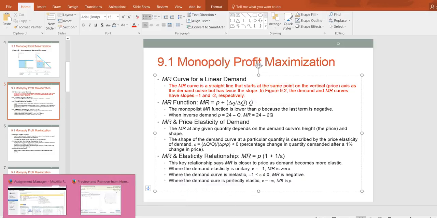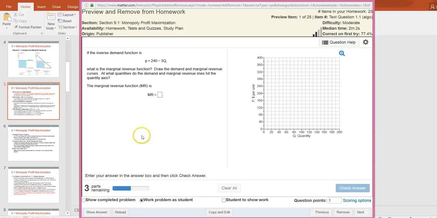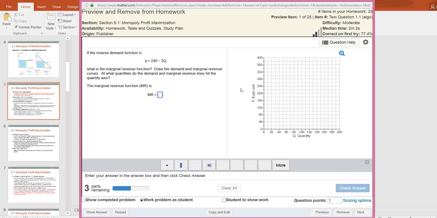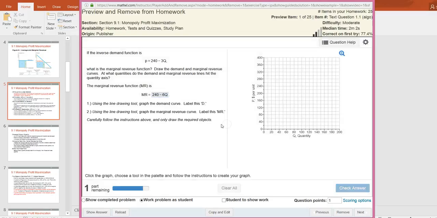So let's go back to the question. Now this will become a very straightforward question. So it's going to be 240, same vertical intercept, but now the slope will double, so minus 6Q. That should be my marginal revenue function. So check my answer. Good job.